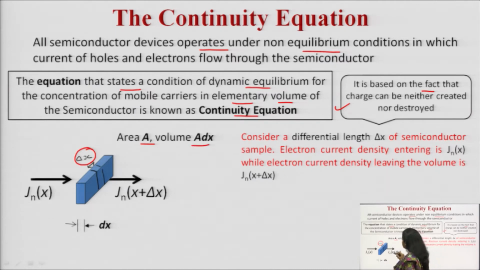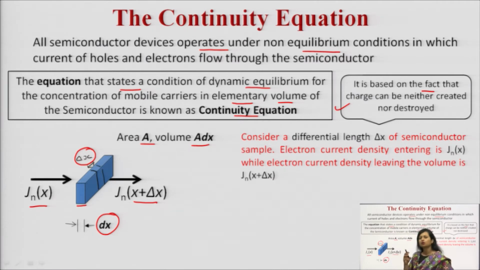In this case, we are going to observe for a small time interval, for a small sample of width dx. Here you can observe in this semiconductor the current density J. The current density entering into this bar, into this specimen, is written as Jn at x, and leaving from this sample, it is written as Jn at x plus delta x.